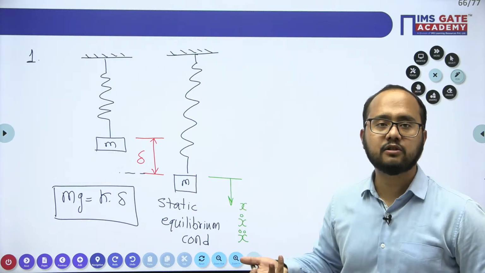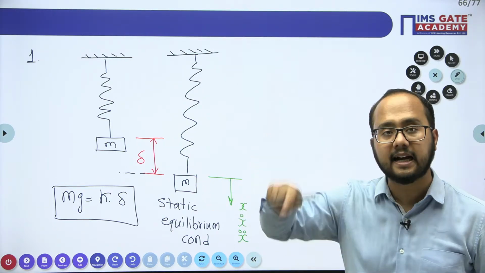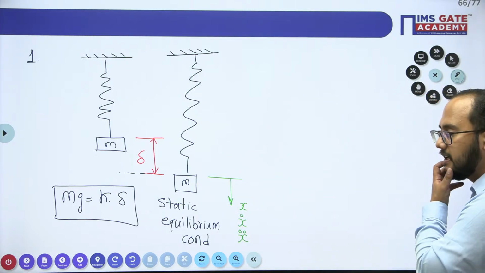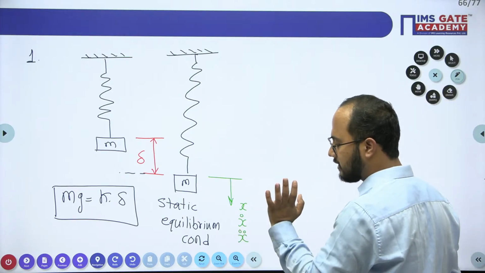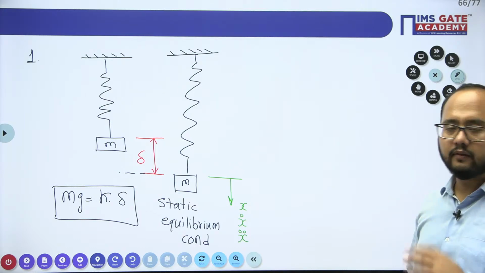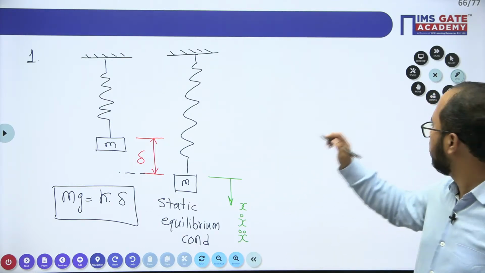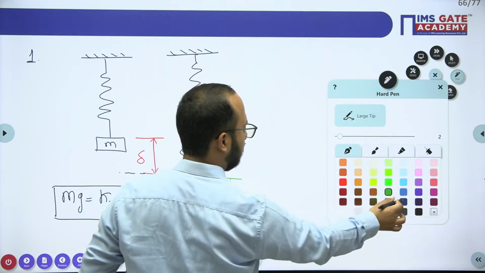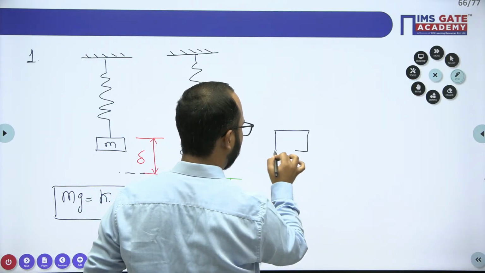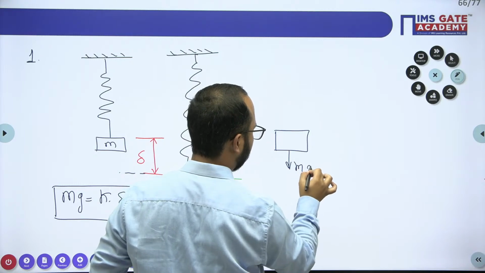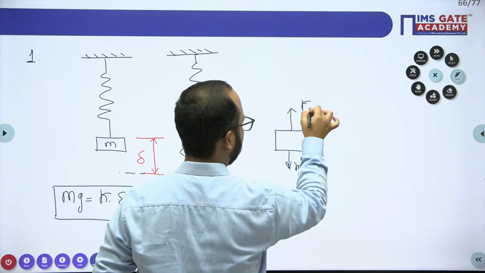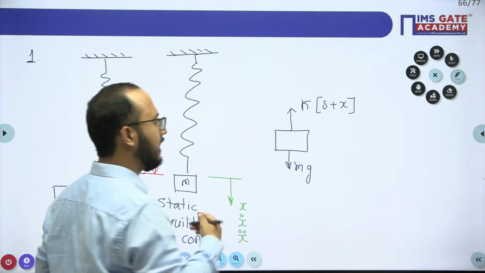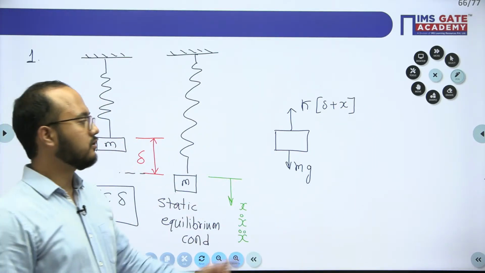See how we will get the natural vibration if you disturb the system from its static equilibrium condition. So from a static equilibrium condition, I have displaced the mass with x displacement, corresponding velocity x dot, corresponding acceleration x double dot. Like that we'll get the different values. Now if you analyze this block, what kind of forces will it have? mg, and k into delta plus x. Delta is already the deflection in the spring, and additionally x displacement is also there.